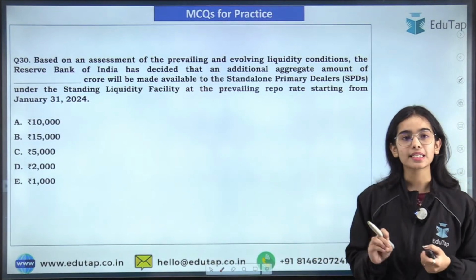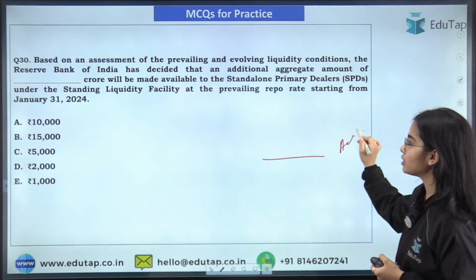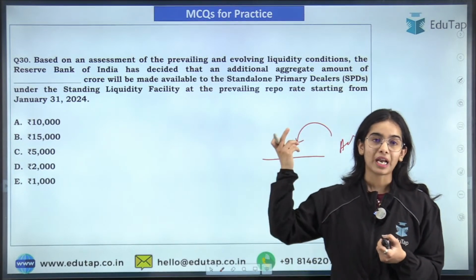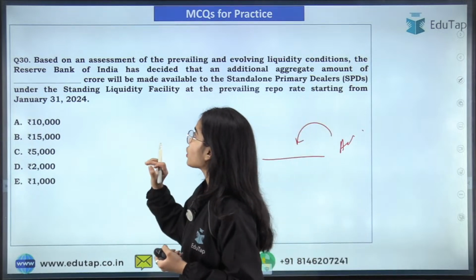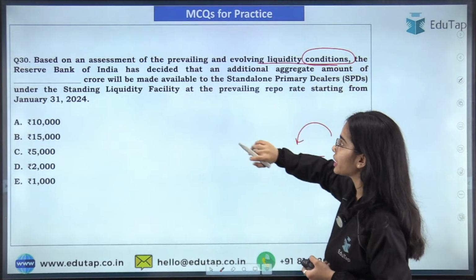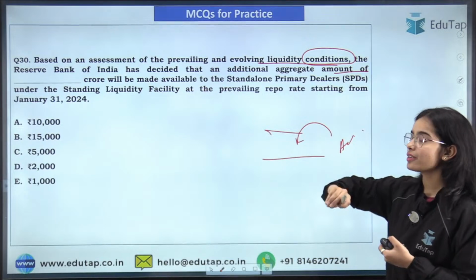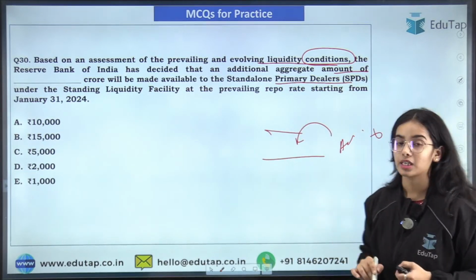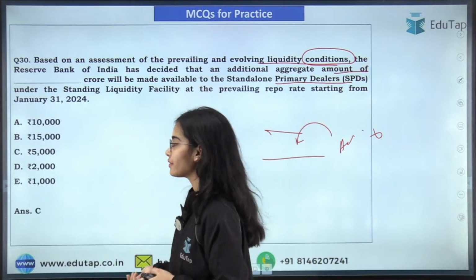Okay. Now coming to the next question, that there was an amount that was additionally made provision for the primary dealers. So you have to tell what is that amount. So based on the assessment of the prevailing and evolving liquidity conditions, the Reserve Bank of India decided to provide an additional aggregate amount of dash crore that will be made available to the standalone primary dealers. So what is that amount under the standing liquidity facility? So the answer is 5,000 crores.